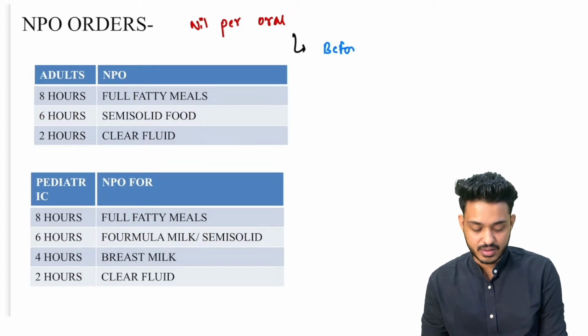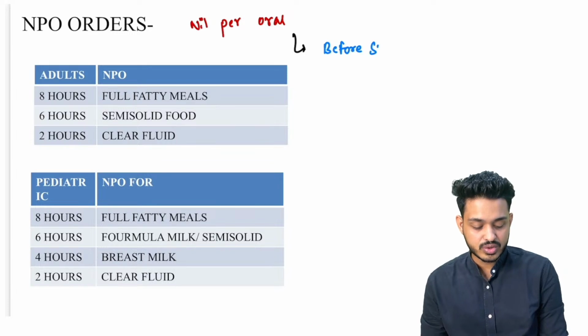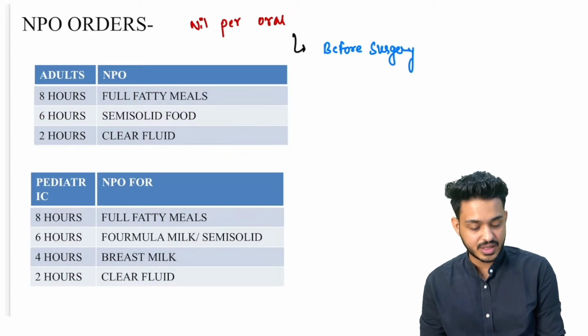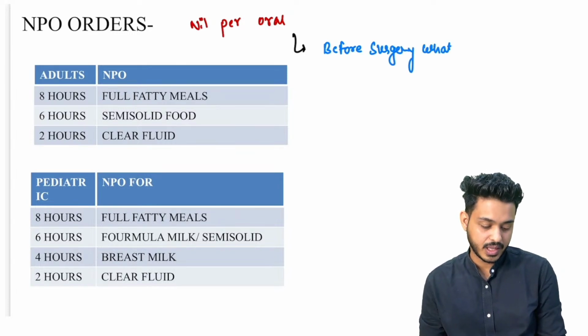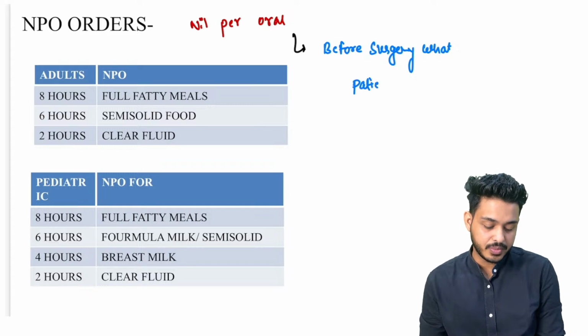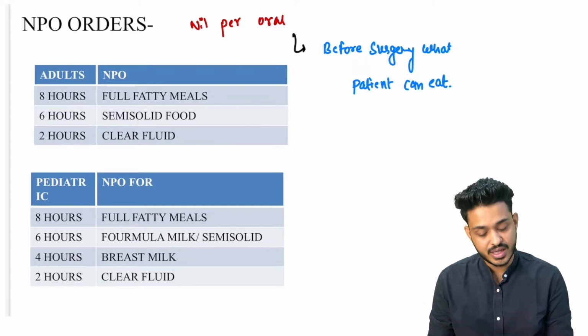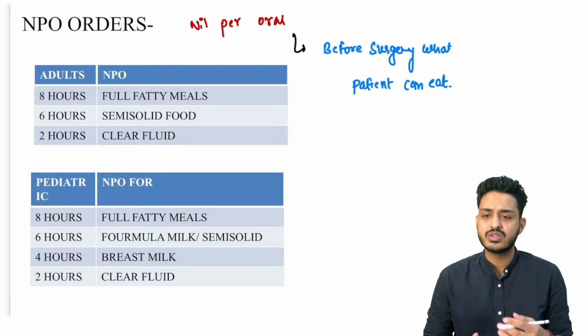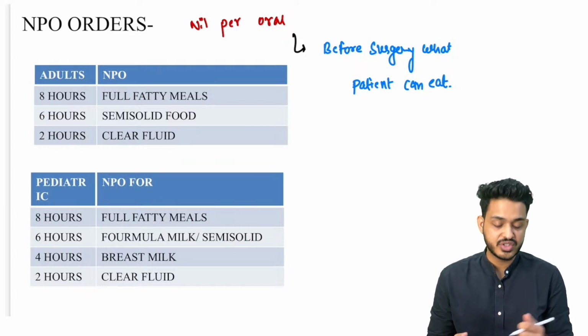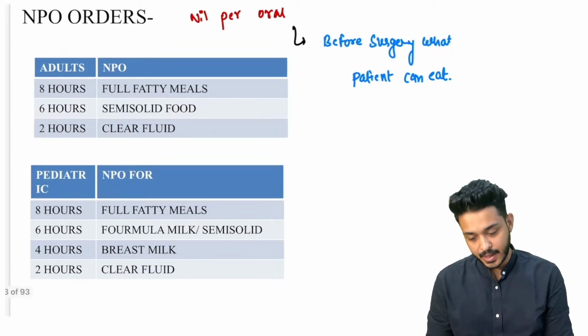Here the doctor will tell the patient before surgery what the patient can eat. That is going to be your NPO order. मतलब सर्जरी के 8 घंटे पहले कुछ नहीं खाना है, 6 घंटे पहले नहीं खाना है. So it will vary between adults and children. तो इसके ऊपर questions पूछते हैं.